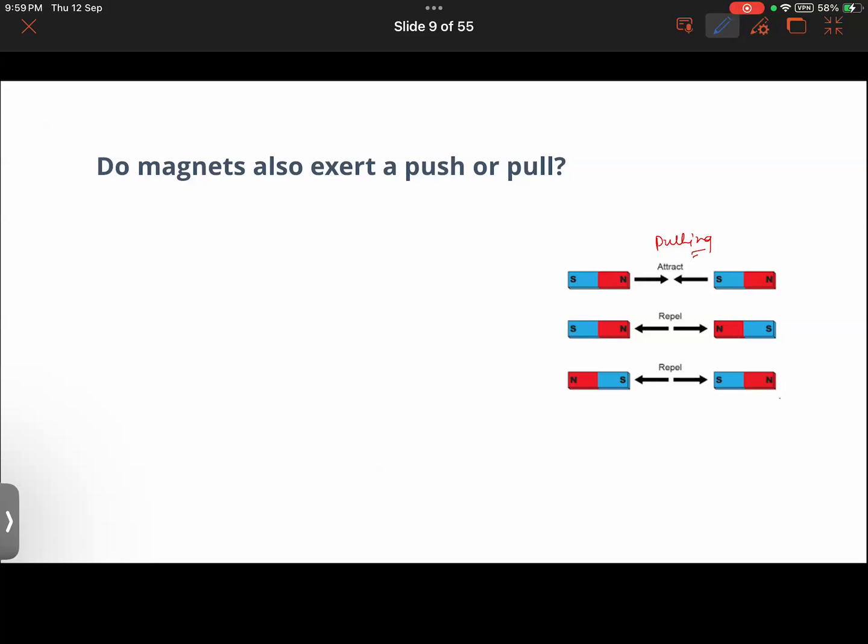Getting it, guys, everyone? Yes, sir. Good. Then, do magnets also exert a push or pull? Of course they do. Like here, the unlike poles attract. The like poles will be repelling each other. That is the case here.